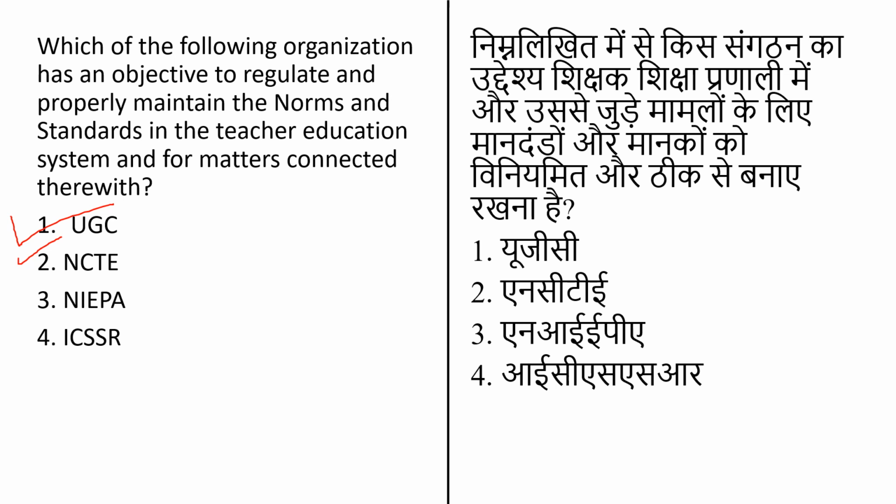the National Council for Teacher Education Act 1993, in 1995. The objective of this is to achieve the planned and coordinated development of the teacher education system throughout the country, to regulate and properly maintain the norms and standards in the teacher education system and for matters connected therewith. So this is one of the objectives of the NCTE. If you read the question carefully, this is an objective of option number 2. So option 2 will be the correct answer for this question.